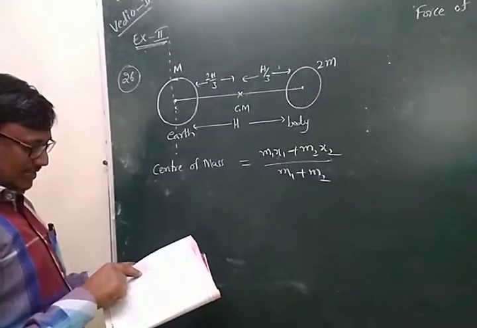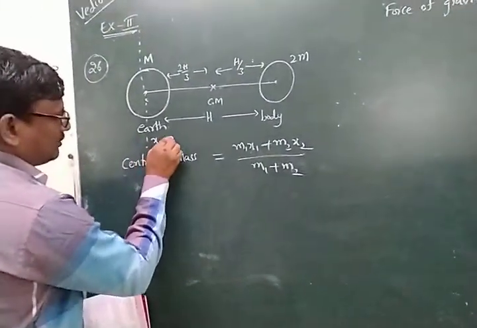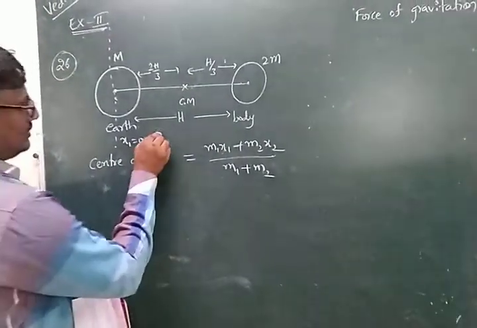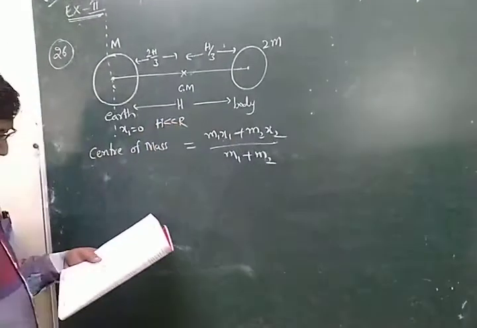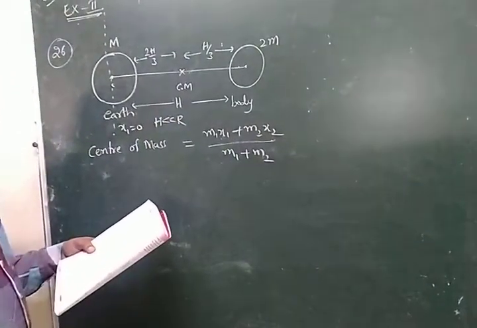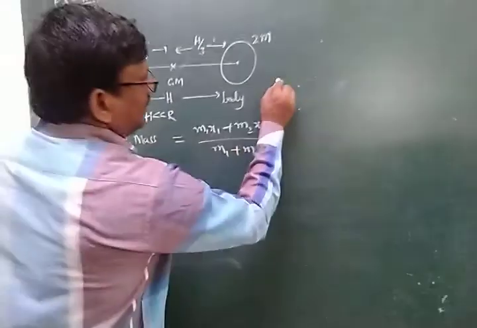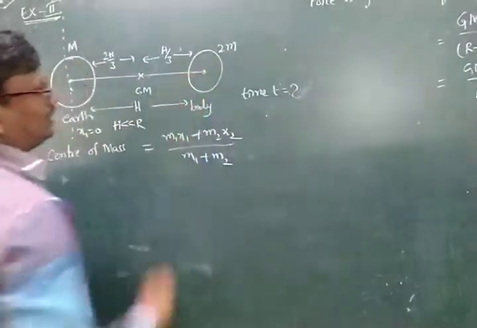The body starts from rest, that is, x1 is equal to 0. And the height h is less than R, above the surface of the Earth. What we can find out here is how much time is taken to reach the surface.